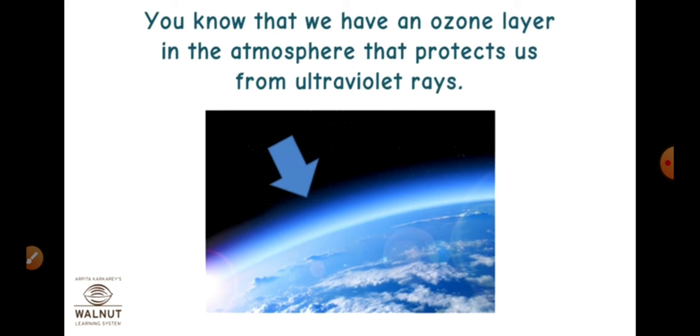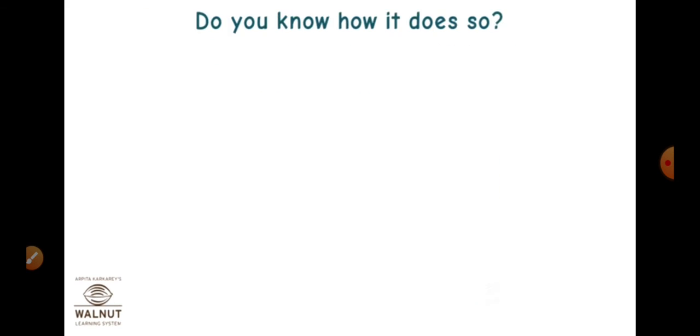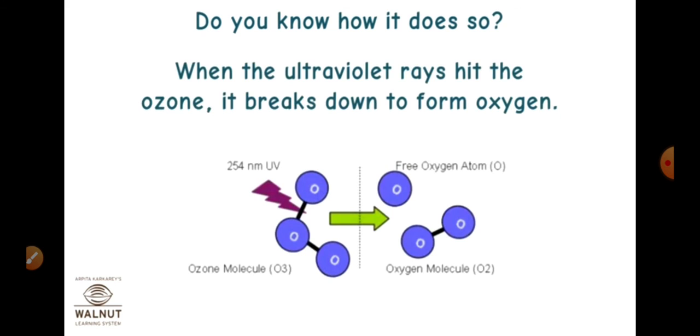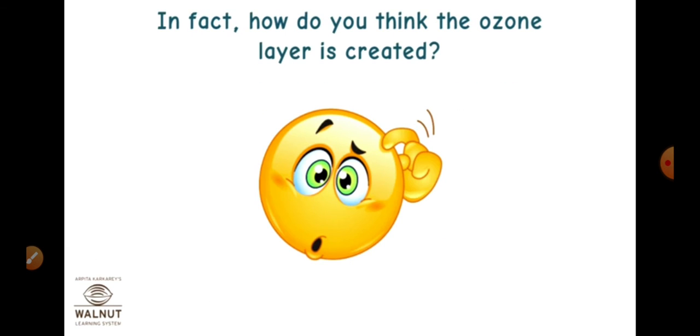You know that we have an ozone layer in the atmosphere that protects us from ultraviolet rays. Yes, the ozone layer is there. So do you know how it does so? When the ultraviolet rays hit the ozone, it breaks down to form oxygen.